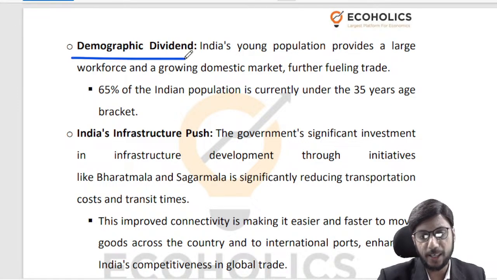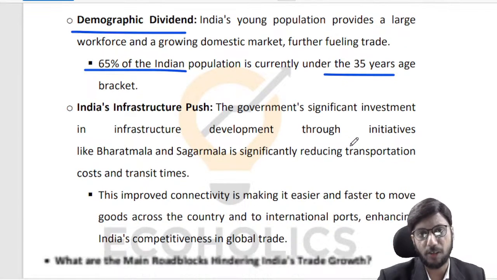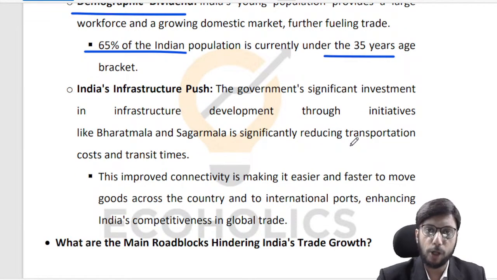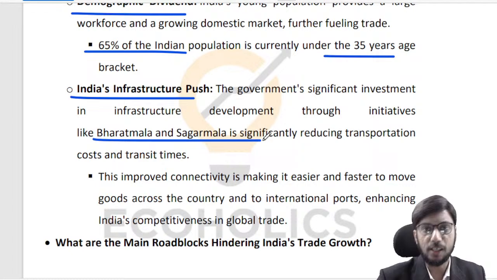Demographic dividend, you already understand. We've already spoken about it in the previous lecture, that a huge chunk, 65% of India's population is under 35 years of age group. So from a point of view of having factors of production, we have strong labor force, right? And we need to find right jobs for them. We need to create right jobs for them. There is a significant push to create infrastructure, Bharatmala, Sagarmala. We are creating roads and highways like never before.